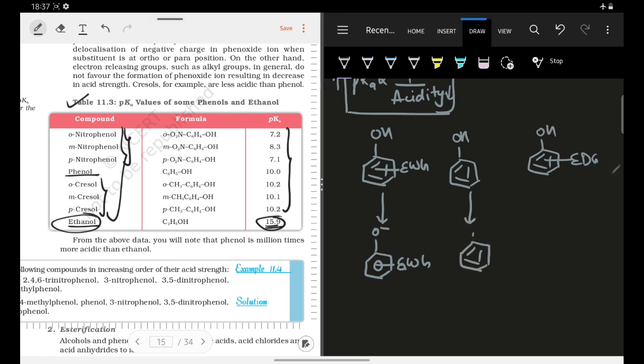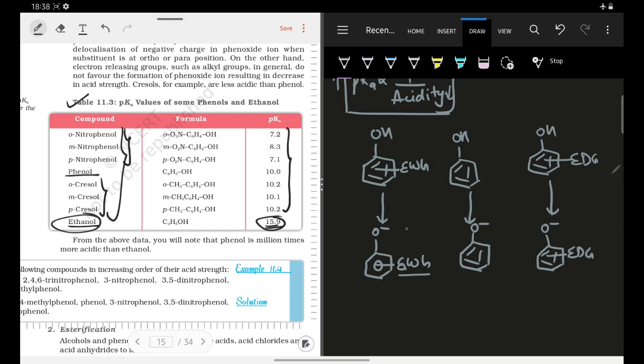It will lead to the phenoxide ion, and this will also lead to the phenoxide ion where electron donating groups are attached. Okay, so now just tell me which one will be most stable? We know that this negative charge will be more stable when electron withdrawing groups are attached. So this is just basic GOC that we have understood. If you do not have a clear picture of this, you can watch the carbanion video that I have made in the GOC playlist. Go through that, you will understand all of this.